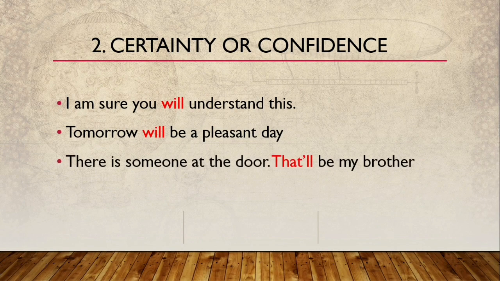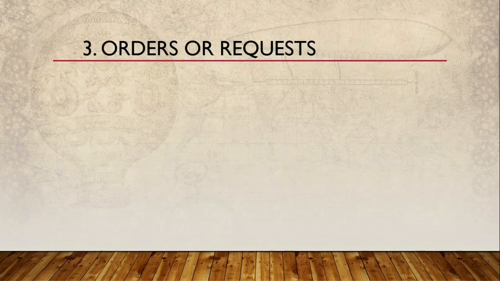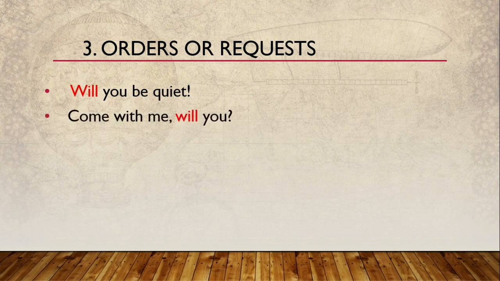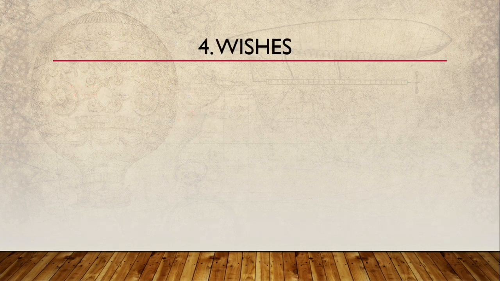There is someone at the door. That will be my brother. So you know for sure that it will be your brother. That's why we are using will here. Now number three is giving an order or asking for something, that is a request. Will you be quiet? This is kind of an order, the way you say it, and also a request. Come with me. Will you? Definitely a request.